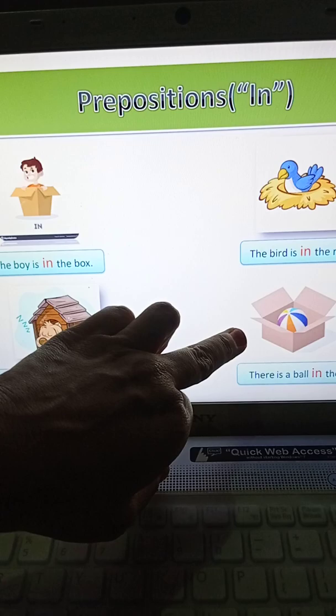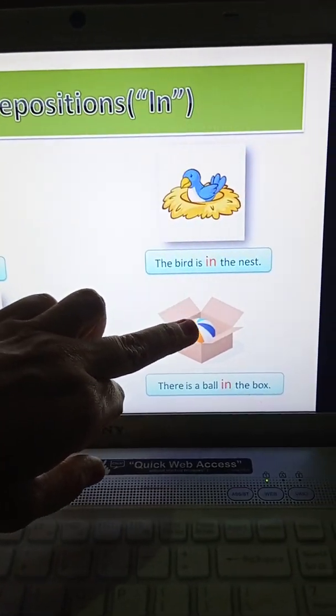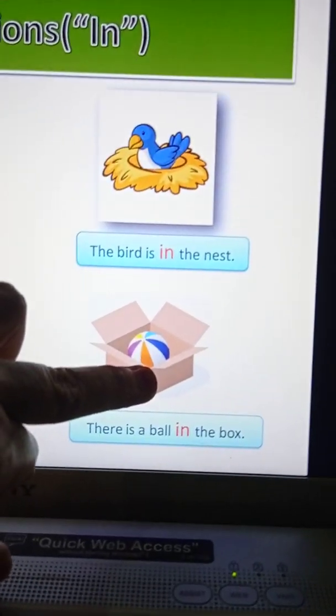Then children, can you tell where is the ball? The ball is in the box.